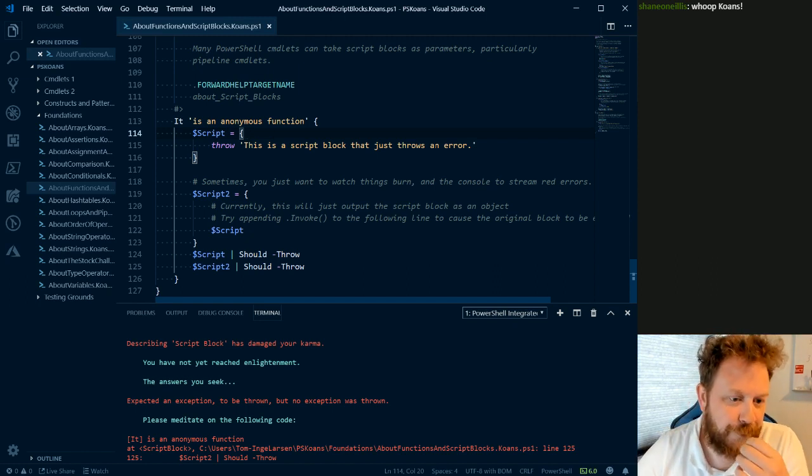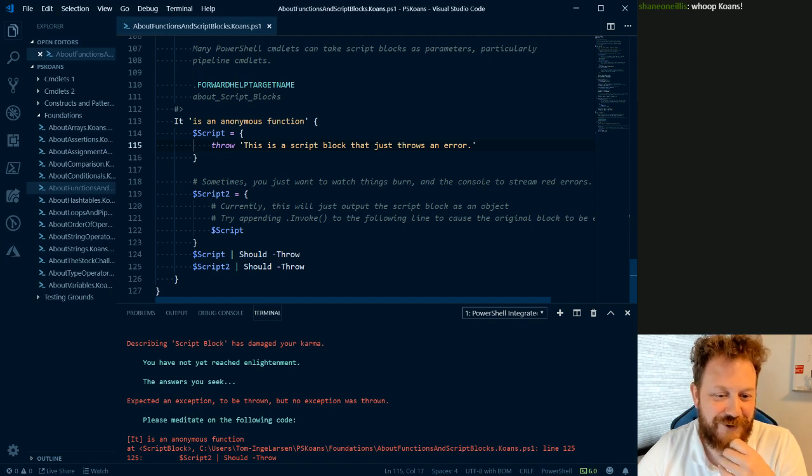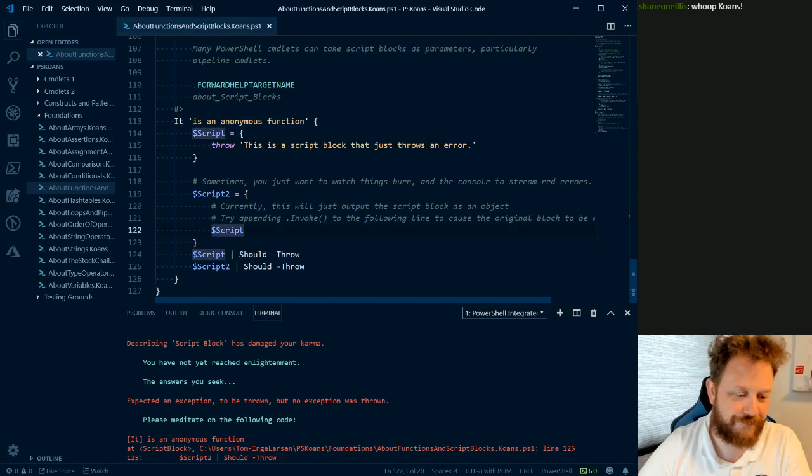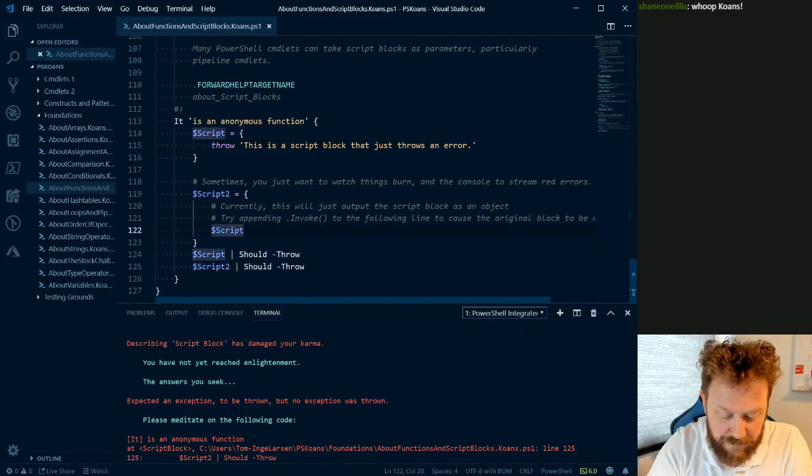So this is a script block that just throws an error. It uses the throw statement to throw an error. Sometimes you just want to watch things burn and the console to stream red errors. Currently this will just output the script block as an object. Try appending .invoke to the following line to cause the original block to be executed. So to execute a script block stored in a variable, you need to use the invoke method.